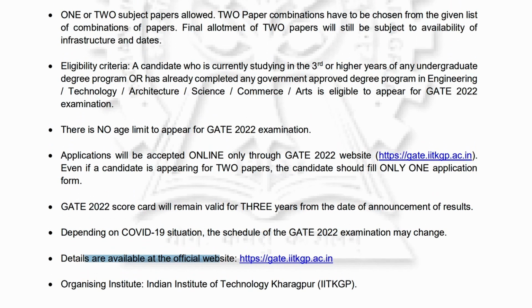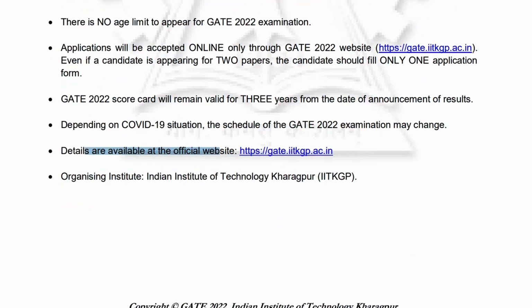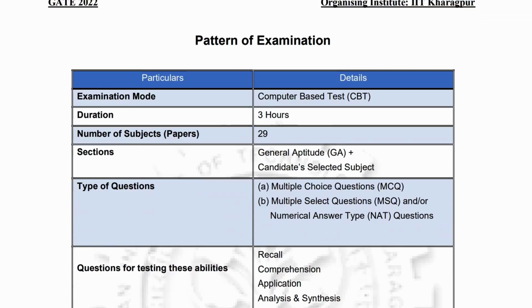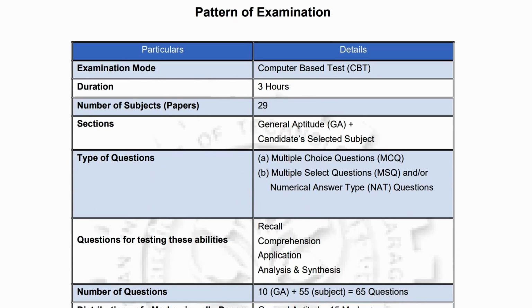So these are the important things that they have mentioned here. They have introduced two new subjects, and there is no age limit. You can apply from the third year itself in the GATE exam. Everything will be online. You don't need to submit any documents offline. Let's move forward. So this is the pattern of examination.